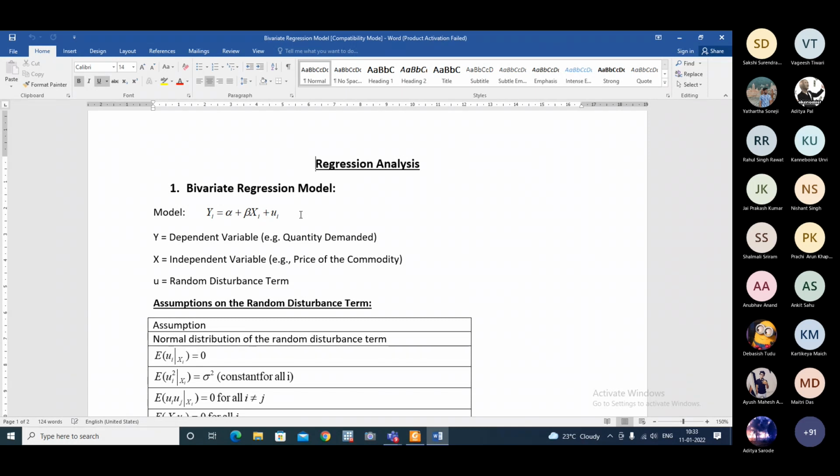And as I said, if I change the terminology, instead of writing quantity demanded, if I simply write demand, you have studied in economics, there are many other factors.